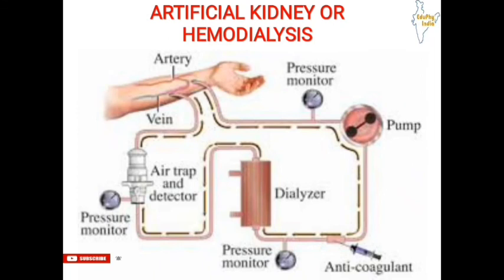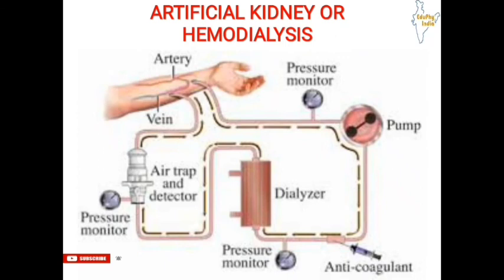This fluid has an osmotic pressure equal to blood, but it does not contain nitrogenous waste like blood does. Now the patient's blood is passed through these tubes, and during this process the waste products from the blood pass into the dialyzing fluid by diffusion, and the purified blood is then pumped back into the patient. Now there is a pressure monitor, and it monitors the blood pressure, as it is very important to know the blood pressure outside the human body.